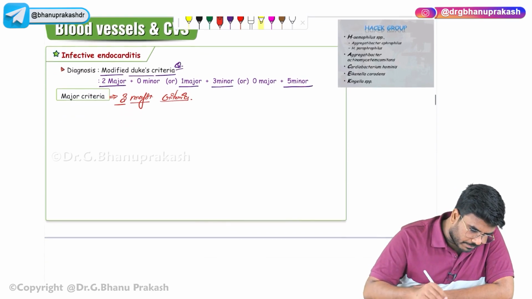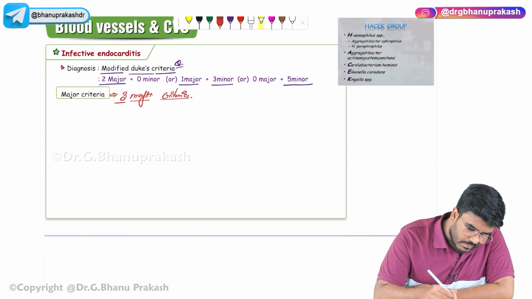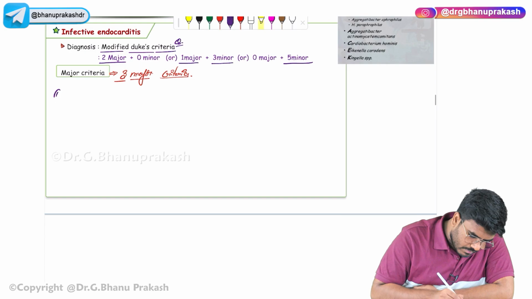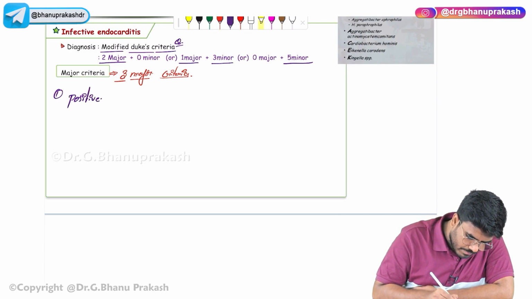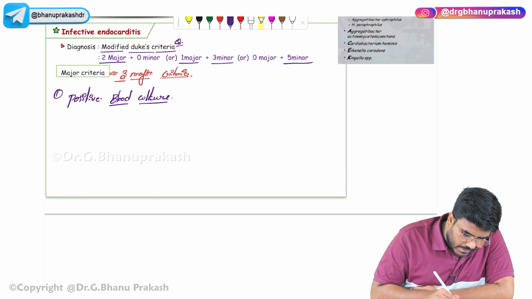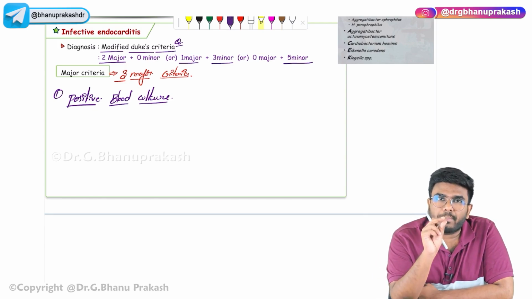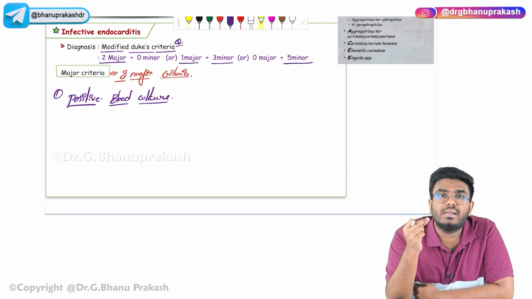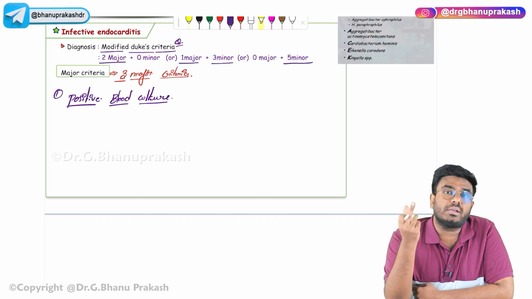The criteria number one is positive blood culture. If you take the blood from the patient, this blood should have the microorganisms.